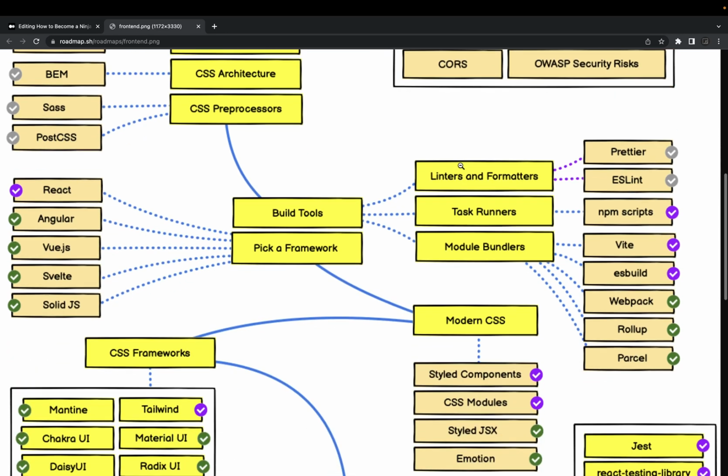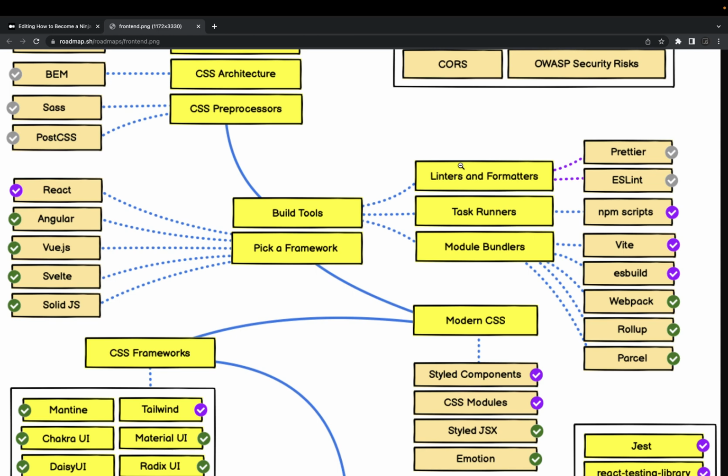Okay, coming to the build tools, because now in 2023 a couple of new build tools have arrived, esbuild, with parcel. Earlier we were already aware that webpack was there as a module bundler, right? In the build tools we used webpack a lot with Angular and React in the initial days. After that, now we have a lot of other tools available for module bundling, like Vite, really powerful, really fast, being used with SvelteKit, Svelte, and now you can also use it with React.